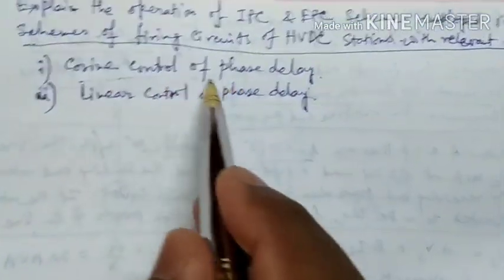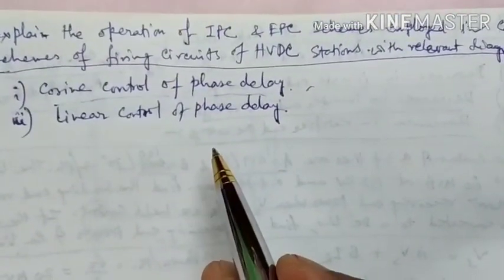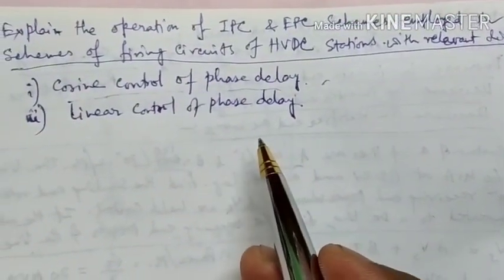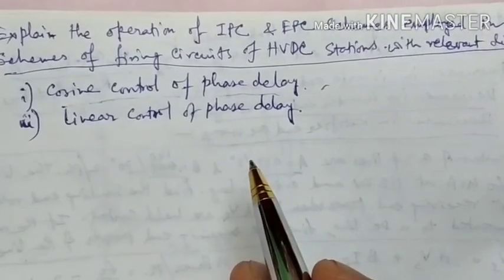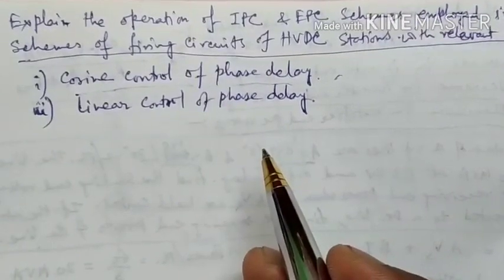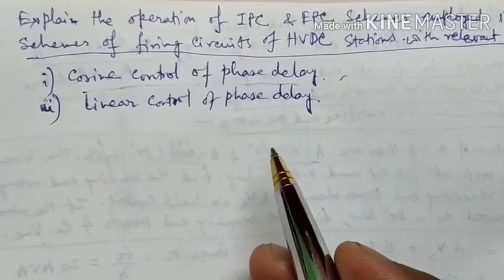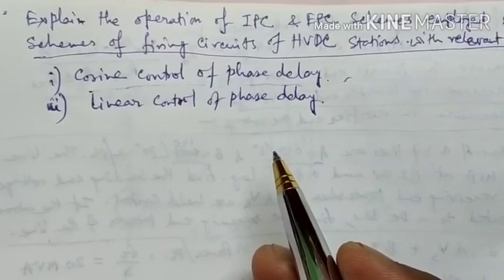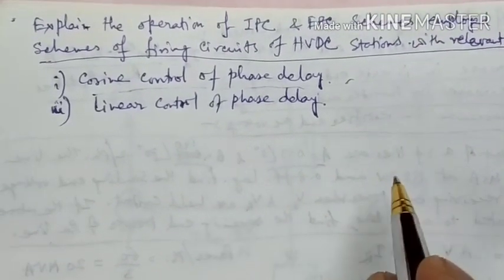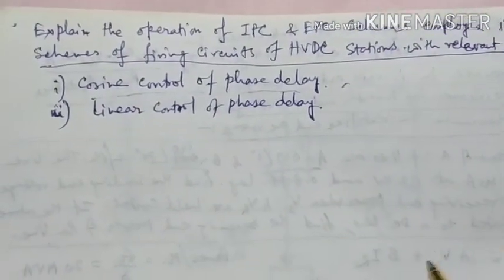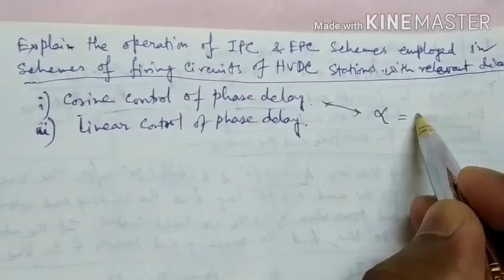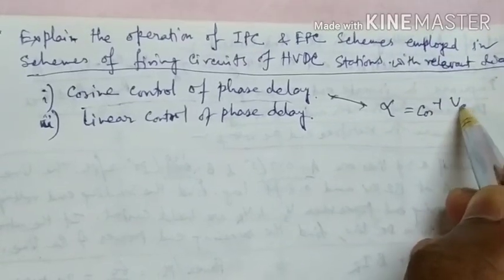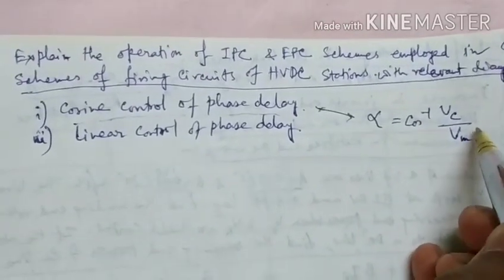So what is cosine control of phase delay? There are several versions of this method. In this scheme, the control voltage Vc, which is common for all delay circuits, generates the pulse at the crossing point of the control voltage and the appropriate AC line voltage, so that the delay angle alpha is equal to cos inverse of Vc by Vm.